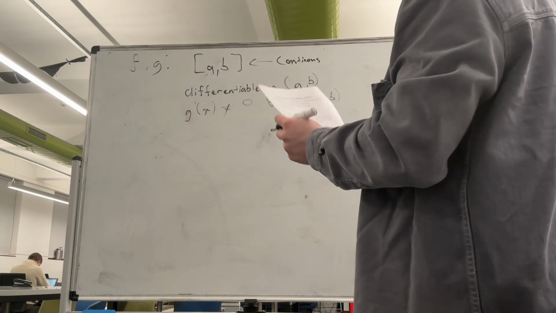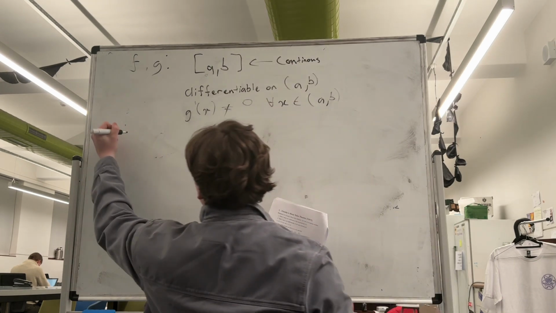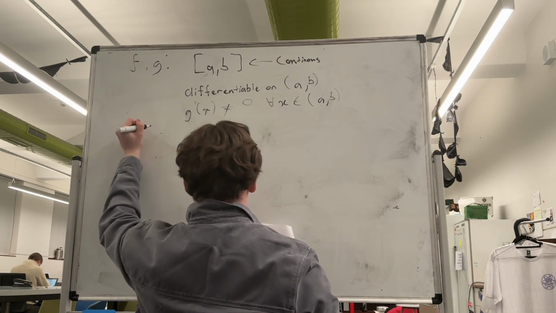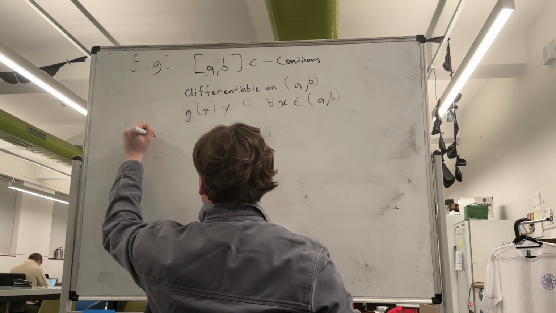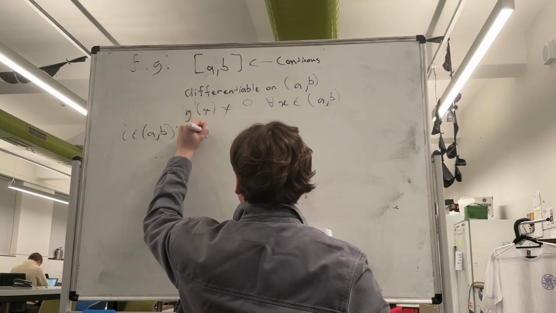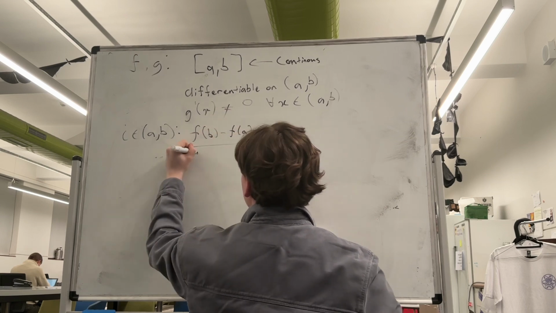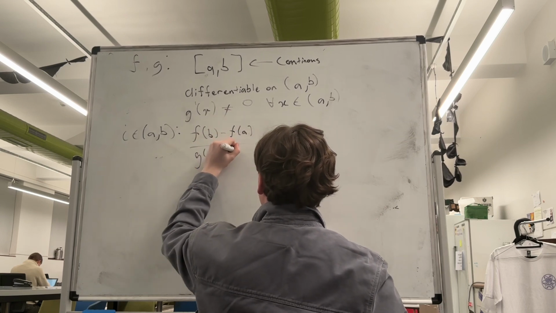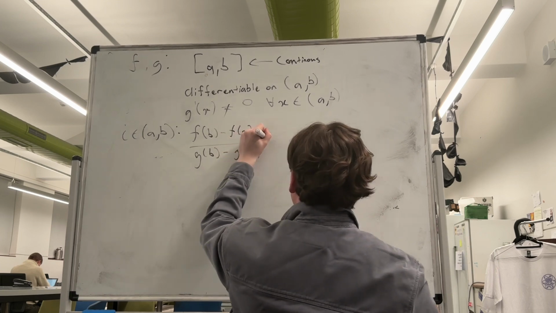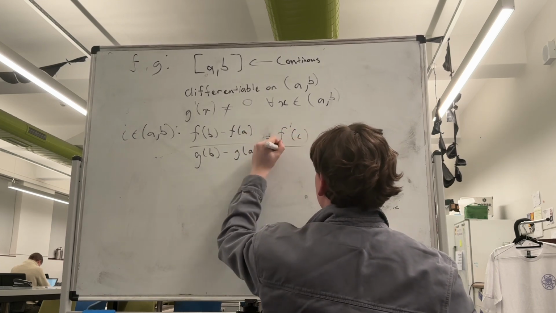And so what Cauchy's mean value theorem says is that there exists at least one point, which we'll call c, in (a, b), such that (f of b take f of a) on (g of b take g of a) is equal to f prime of c on g prime of c.